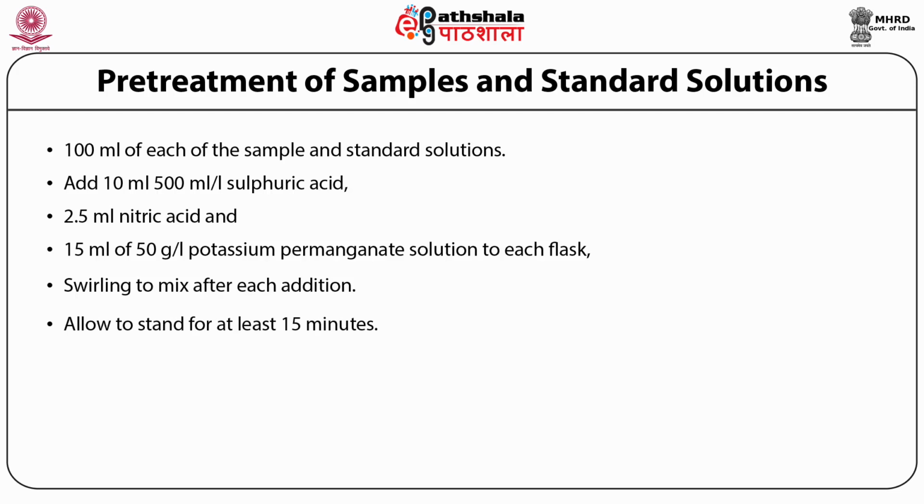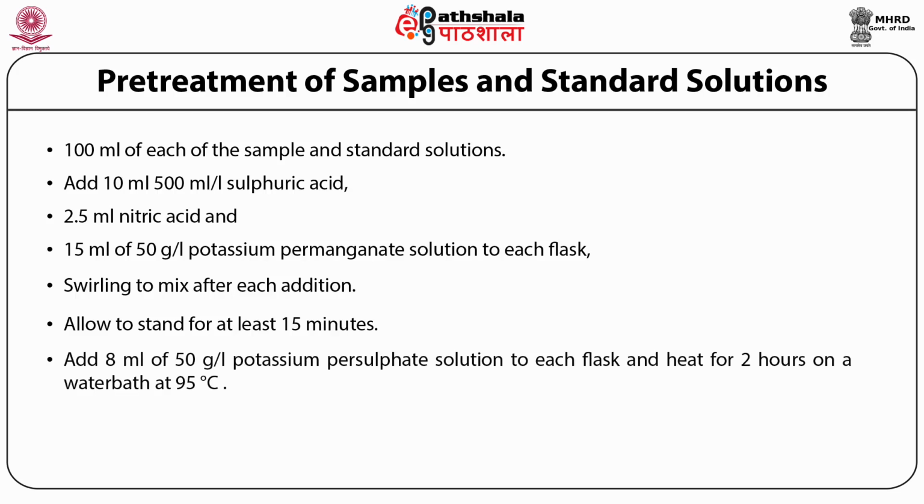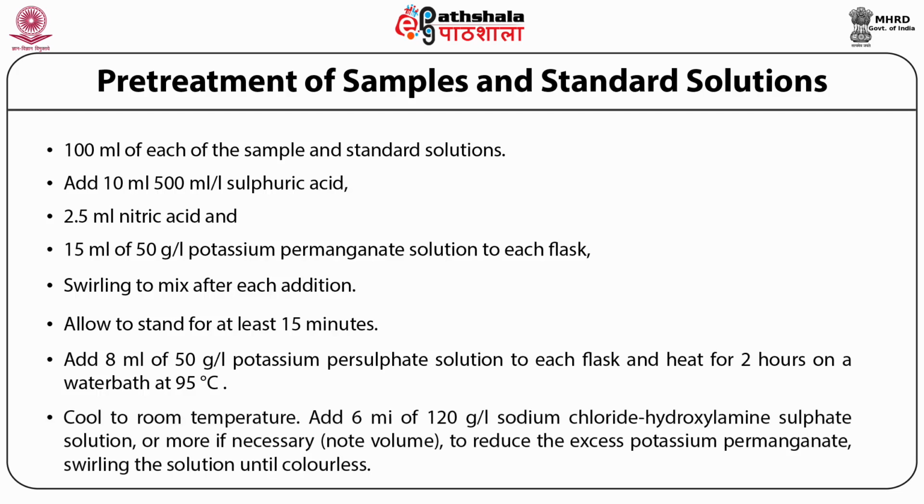If the color of the potassium permanganate disappears, add an additional known volume of the potassium permanganate solution, repeating if necessary until the color remains. After that, add 8 ml of 50 gram per liter potassium persulfate solution to each flask and heat for 2 hours on a water bath at 95 degrees centigrade. The mixtures are cooled to room temperature and 6 ml of 120 gram per liter sodium chloride hydroxylamine sulfate solution is added.